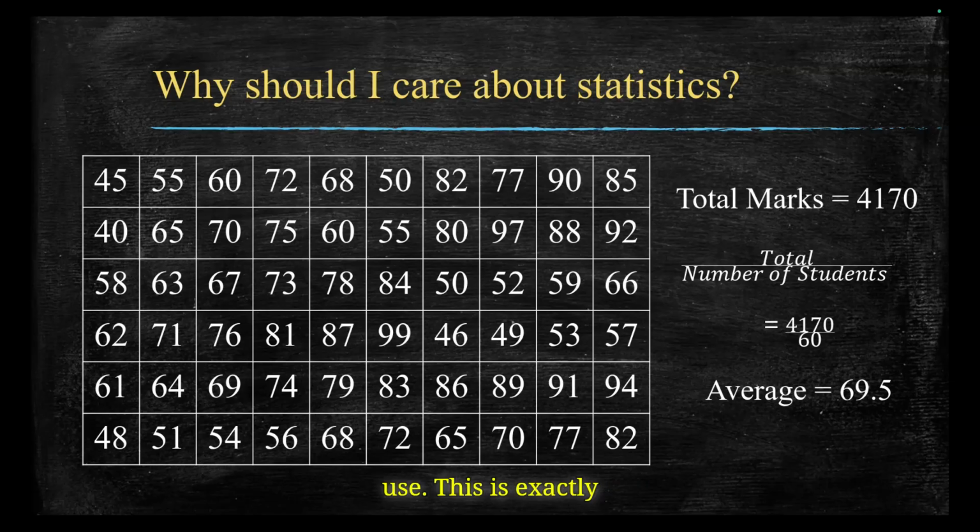This is exactly why we use statistics. We use statistics in schools and colleges, for example, class averages and standard averages, like that. In business, we can use it to calculate sales, profits, and so on.